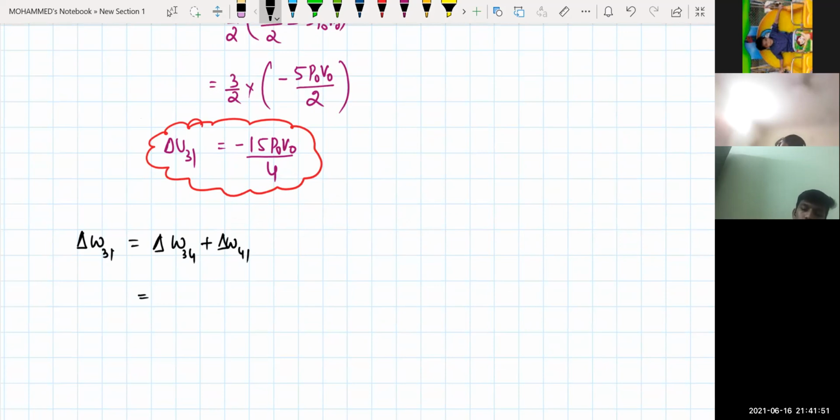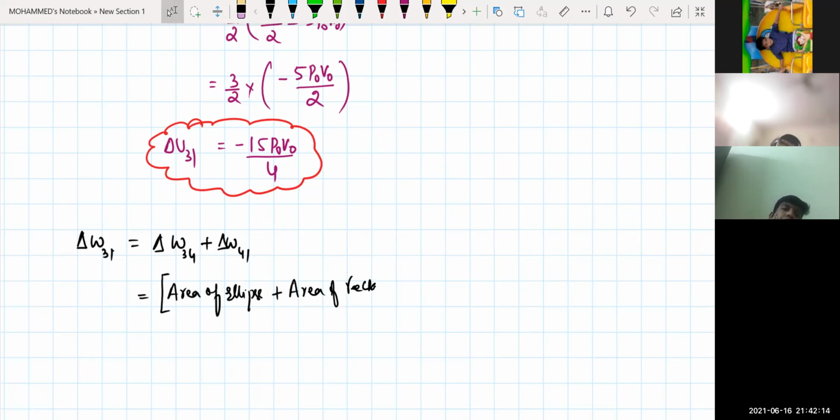Yes, sir. That means it is nothing but the area of the ellipse plus the area of the rectangle, then minus the area of the trapezium.